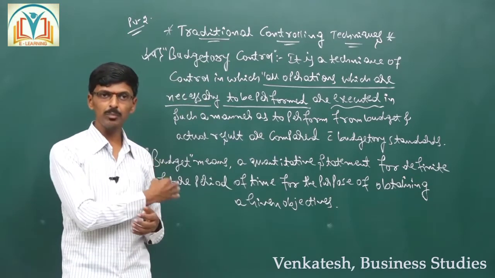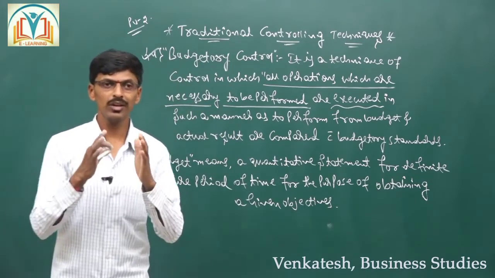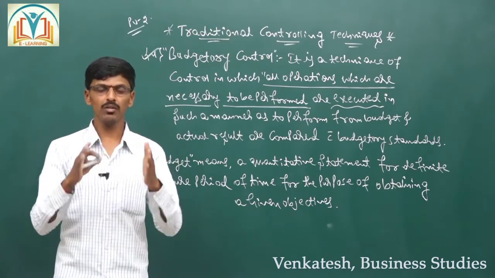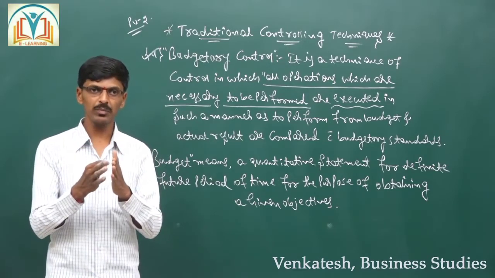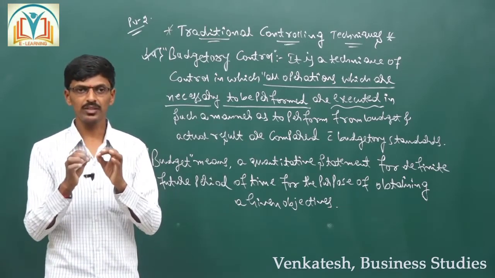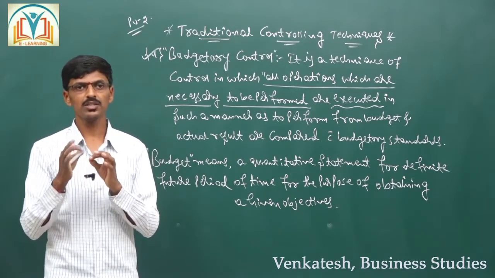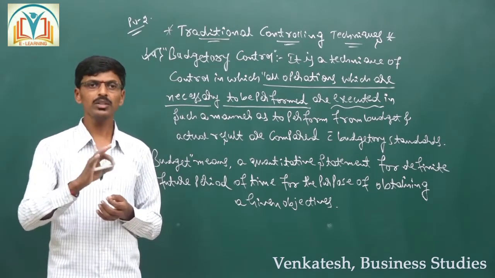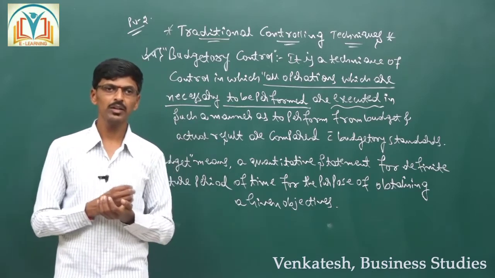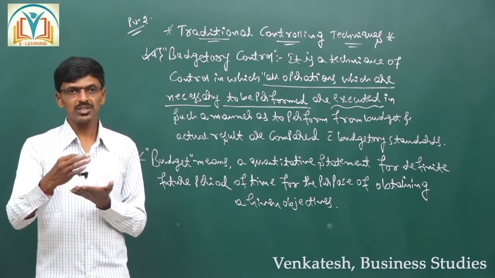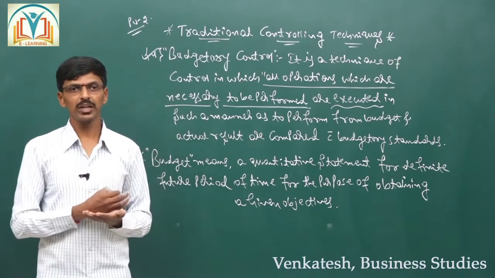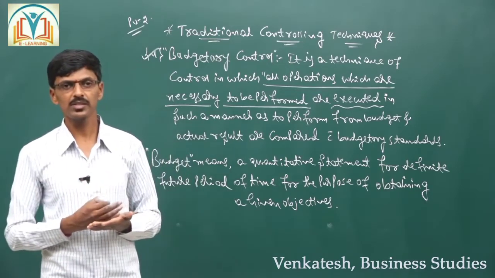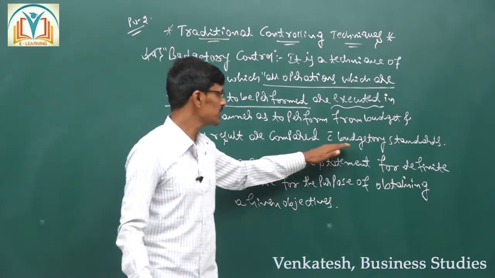So when you look into the meaning of budgetary control, you can identify that the actual work of the organization is to be performed as per the definite terms and conditions mentioned in the budget. According to that budget, all the activities are to be performed, and after completion of a particular period, we compare the actual performance against the budgeted standards.